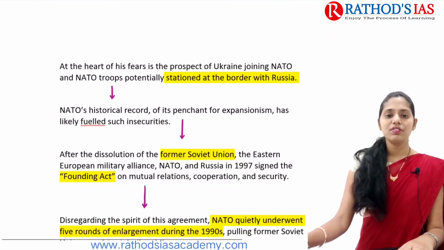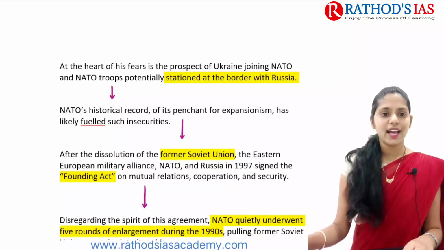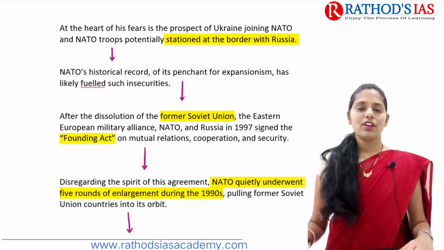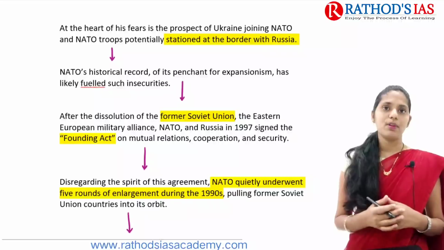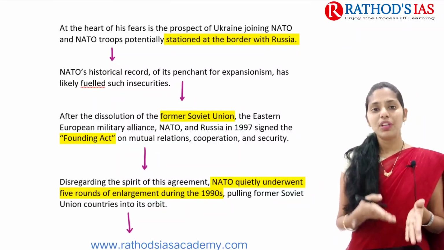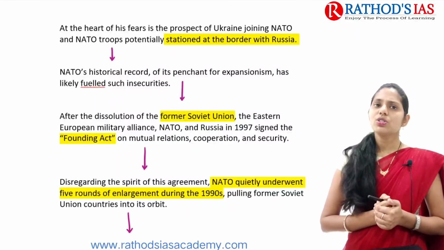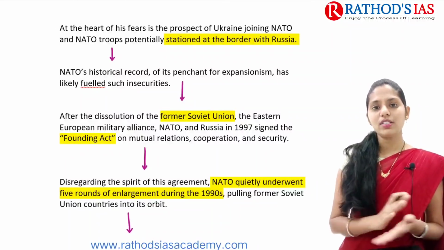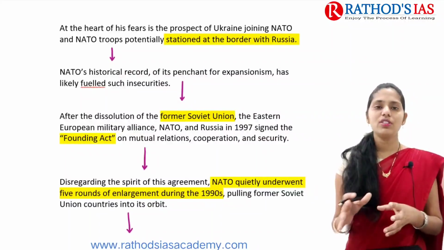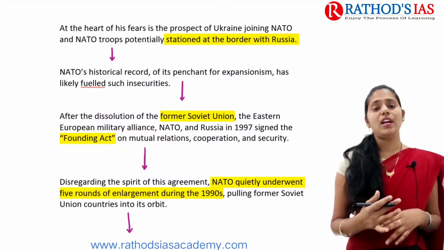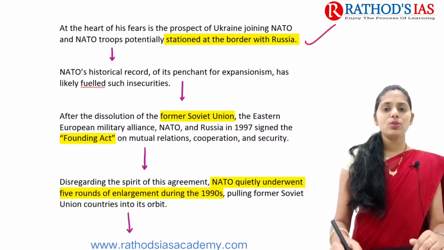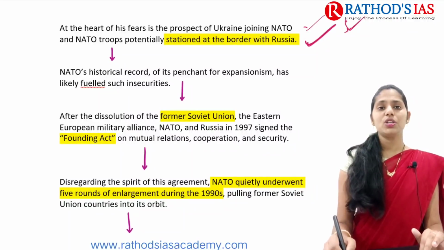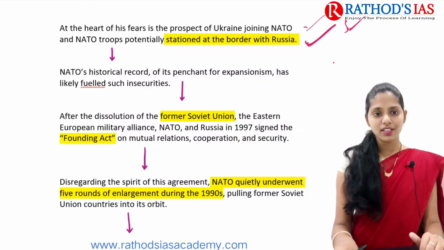At the heart of its fears is the prospect of Ukraine joining NATO and NATO troops potentially being stationed at the border with Russia. Actually, from last year, that is from November-December onwards, an increase in escalations between Russia and Ukraine is seen. At that time the recent reason was that Ukraine wants to join this NATO, and since 2018 onwards Ukraine has been pressured by NATO to become a member of NATO. So Ukraine wants to join this NATO, and this is the one sole reason that led to increasing tensions between Russia and Ukraine in the recent past.